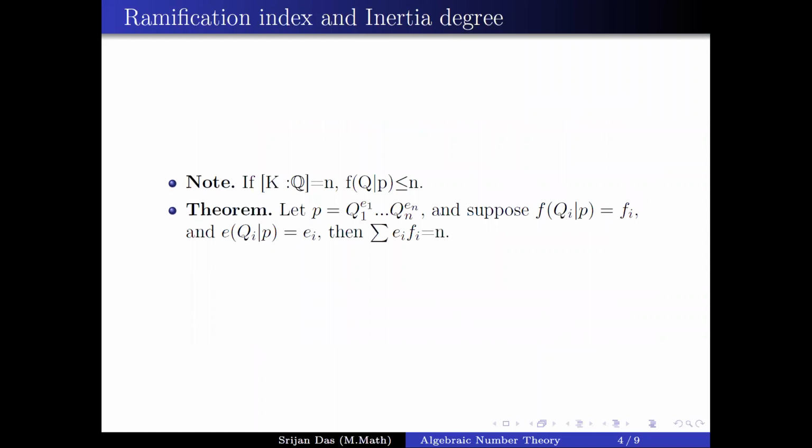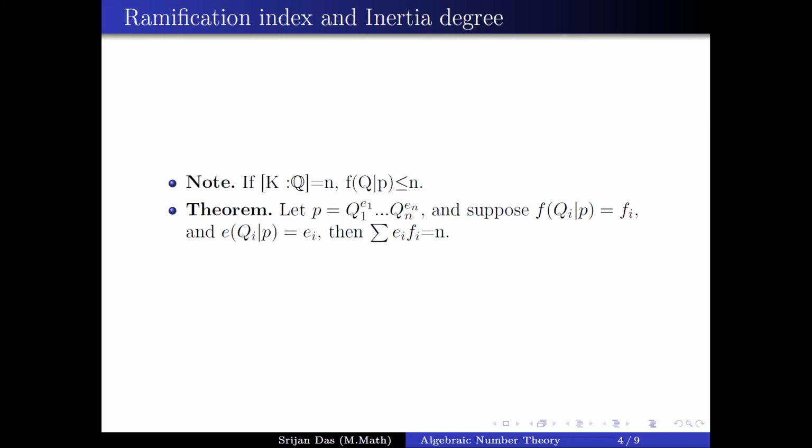This is the most important theorem for today's lecture, called the ramification formula. First of all, let's take a p in Z. Then we see how it factorizes inside your O_K. Suppose p is q1^e1 ... qr^er. It shouldn't always be n, it should be q1^e1 to qr^er.